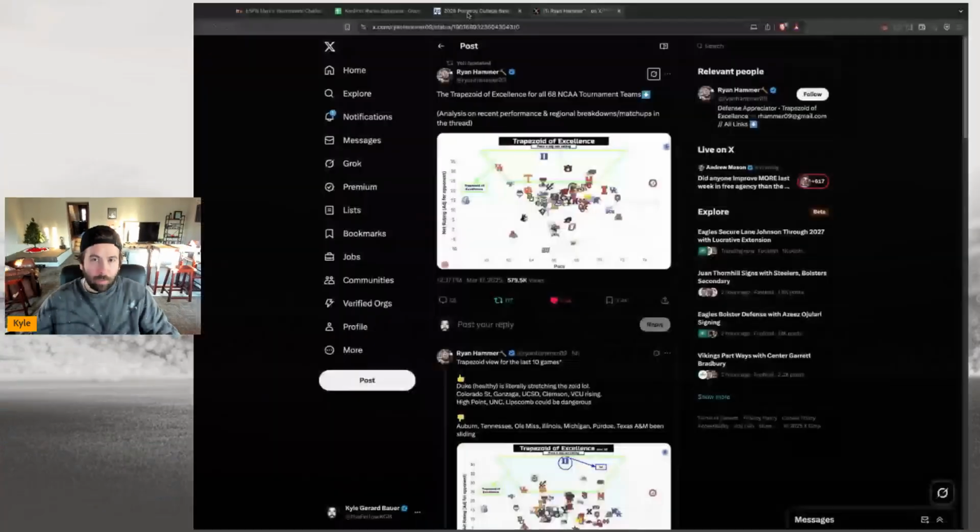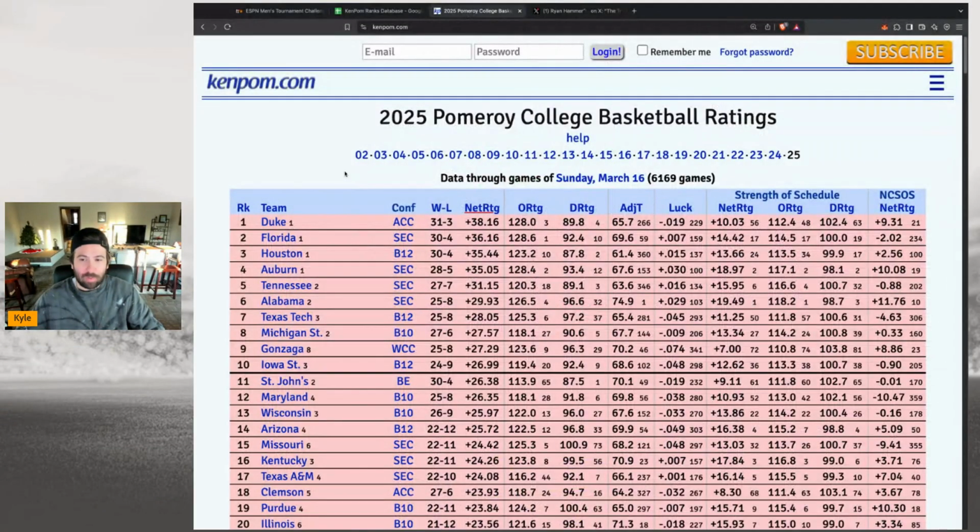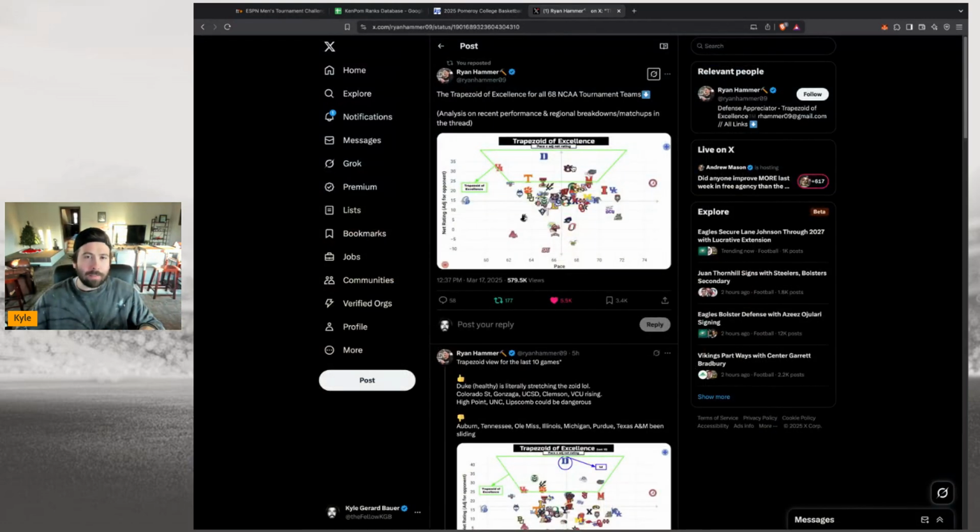I'm going to share with you guys a few things that I like to look at, how to crush your 2025 NCAA March Madness bracket pool. The main one is going to be the KenPom Rankings, Pomeroy College Basketball Rankings. We're going to look at offensive rating, defensive rating, and then their overall efficiency margin, just their net rating. A lot of that stuff I have dated back for a long time. So we'll use some historical data on the KenPom Rankings, and then we'll take a peek at the Trapezoid of Excellence.